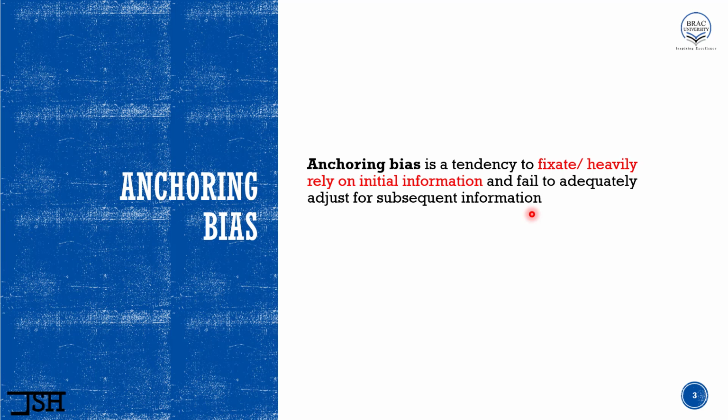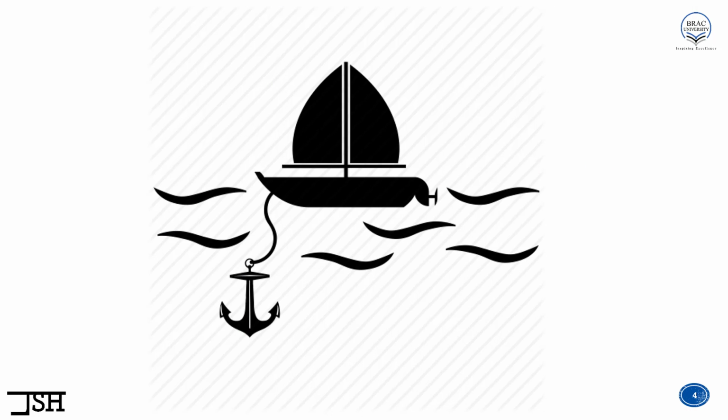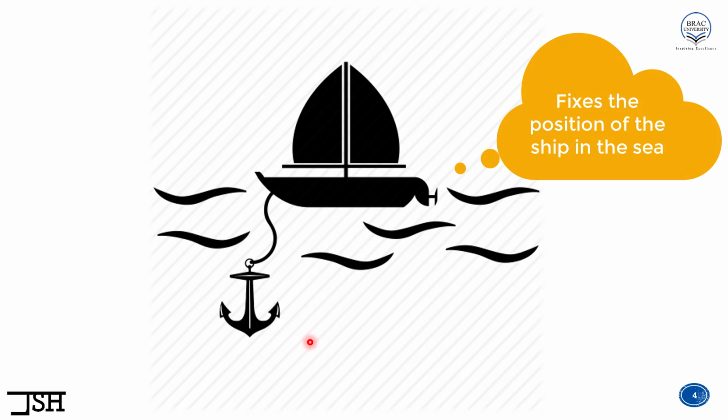Now, before I move on to the examples, I just want to tell you why this bias is called anchoring bias. Let's take a look. If you take a look here in this photo, here is a ship and here is the anchor of that ship. Now, I'm sure all of you remember what an anchor does to a ship. The anchor actually stops the ship from moving to somewhere else. Or if I say it differently, it fixes the position of the ship in the sea. So again, it fixes the position.